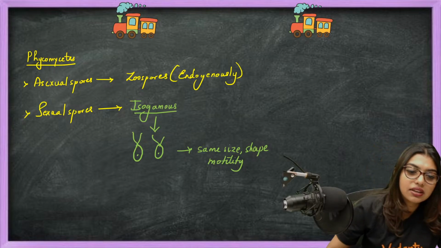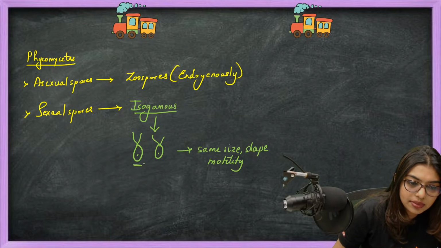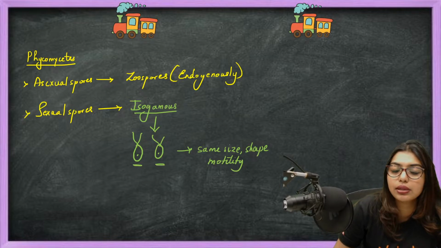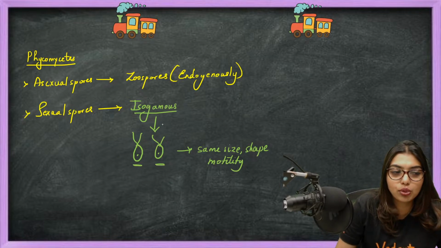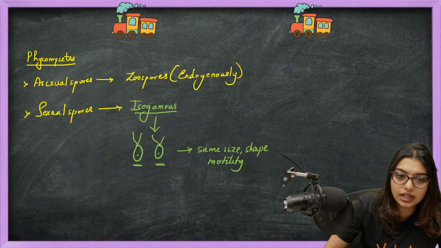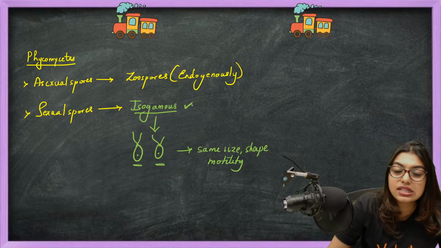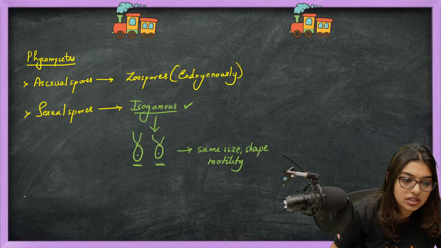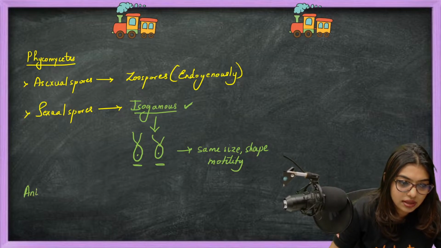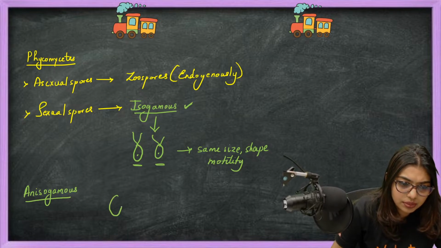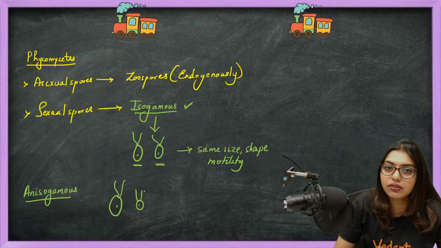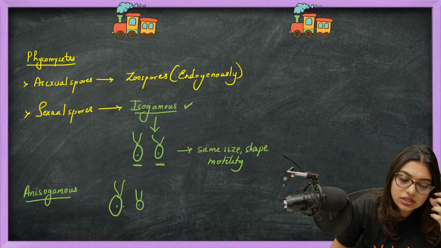So they will have similar size and shape, and if both are motile, both will be motile. If both are non-motile, both will be non-motile. That kind of spores are called isogamous. Then the next one is called anisogamous. One will be big, one will be small. Got it? This is called anisogamous.